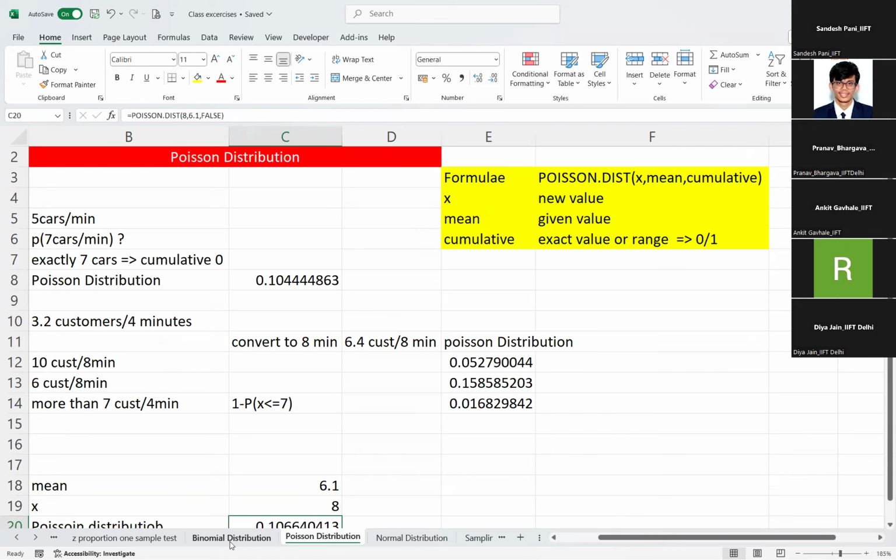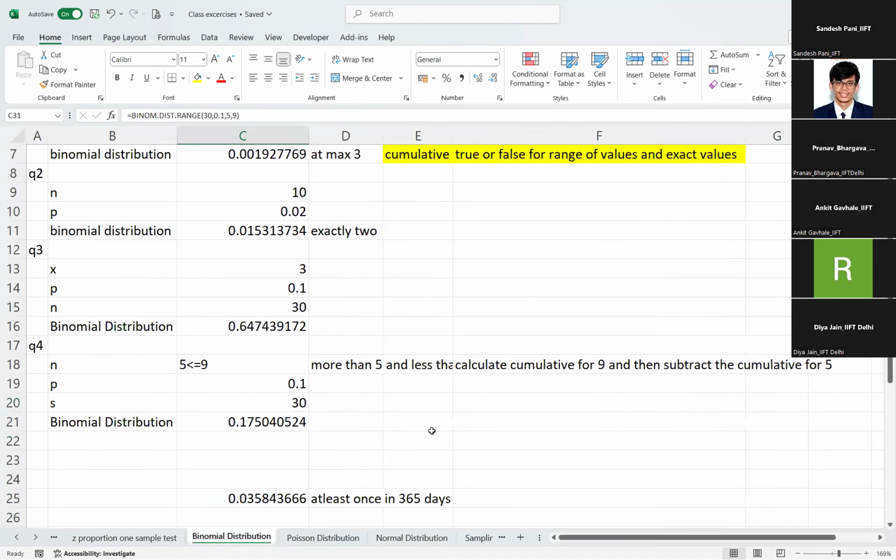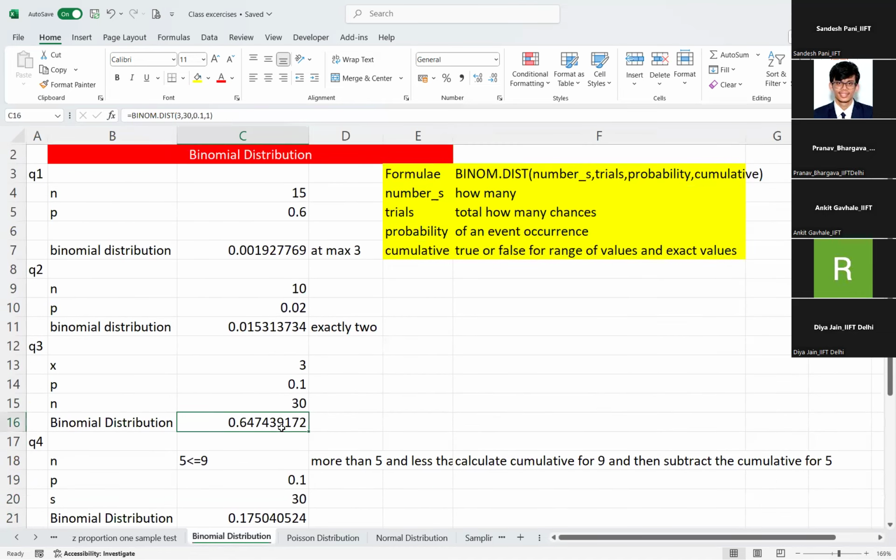So for binomial distribution, say there is a question. Suppose you need to get the probability of X, a value, getting 3 out of 30 trials with the probability of getting it as 0.1. The cumulative is true, which means I'm counting probability of X equal to 0, 1, 2, and 3. Then I'm putting this cumulative as 1. 1 means true and 0 means false.